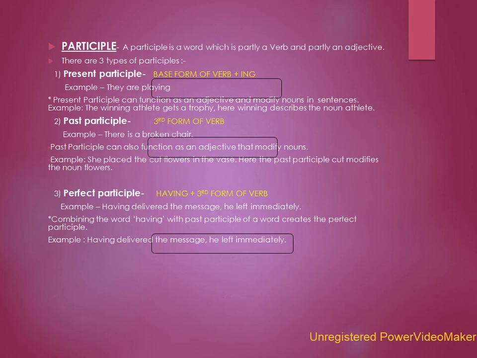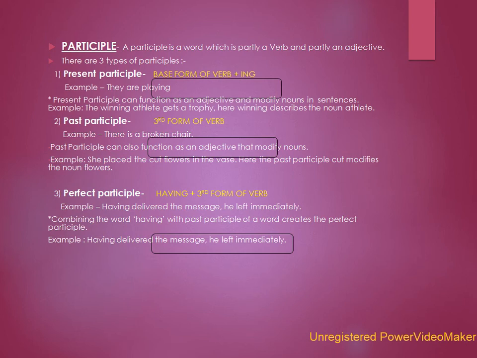Now, present participle can also function as an adjective and modify nouns in sentences. Example, the winning athlete gets a trophy. Here, winning describes the noun athlete, so it becomes a participle.